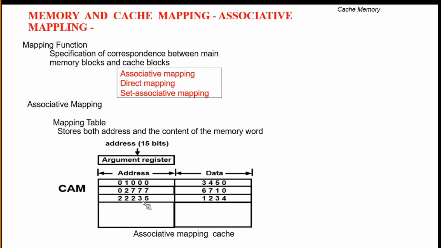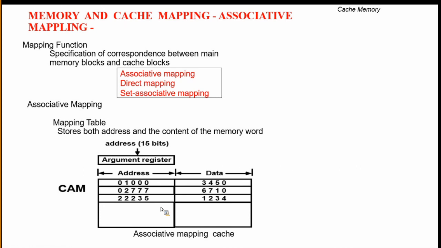The CPU here is searching for one word, for example 22235, by comparing it with all addresses. When it is found, that word is transferred to the CPU and the CPU executes that word.